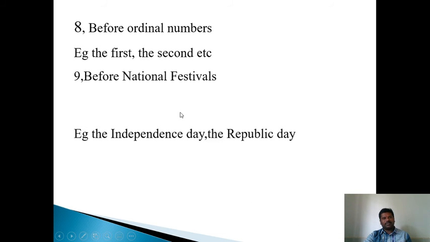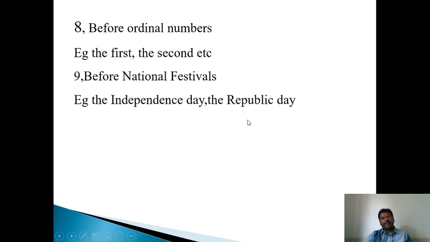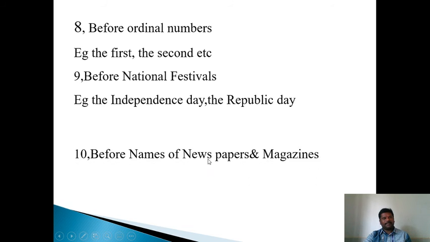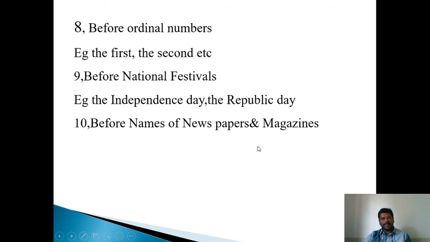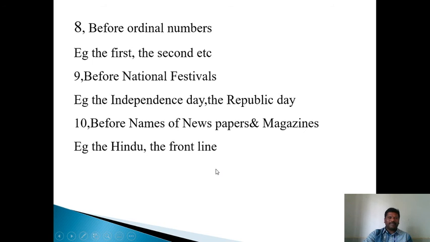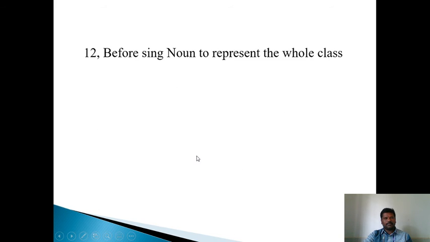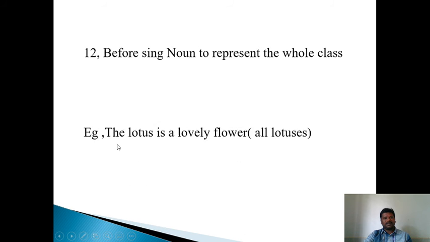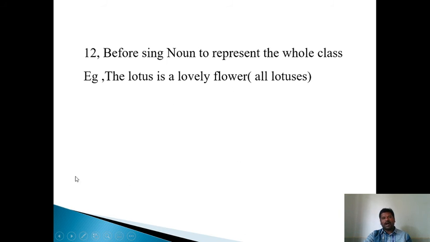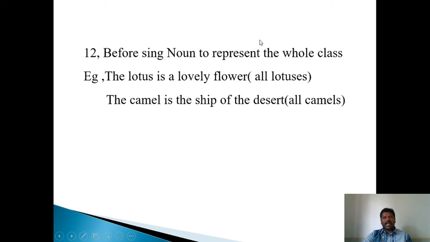Before national festivals: the Independence Day, the Republic Day, etc. Before the names of newspapers and magazines: the Hindu, the Frontline. Before historical monuments: the Charminar, the Red Fort. Before a singular countable noun to represent the whole class: the lotus is a lovely flower, meaning all lotuses. The camel is the ship of the desert, meaning all camels.